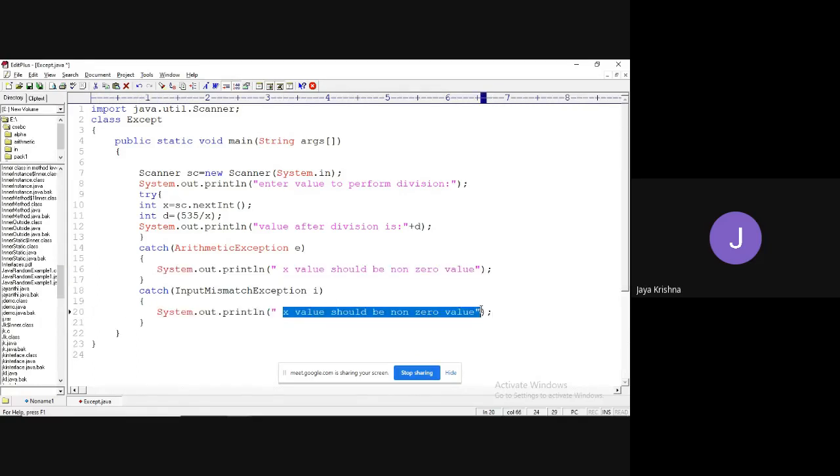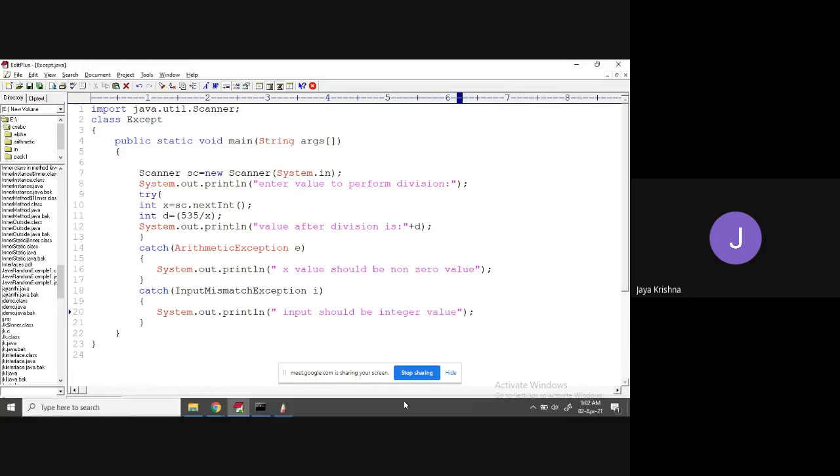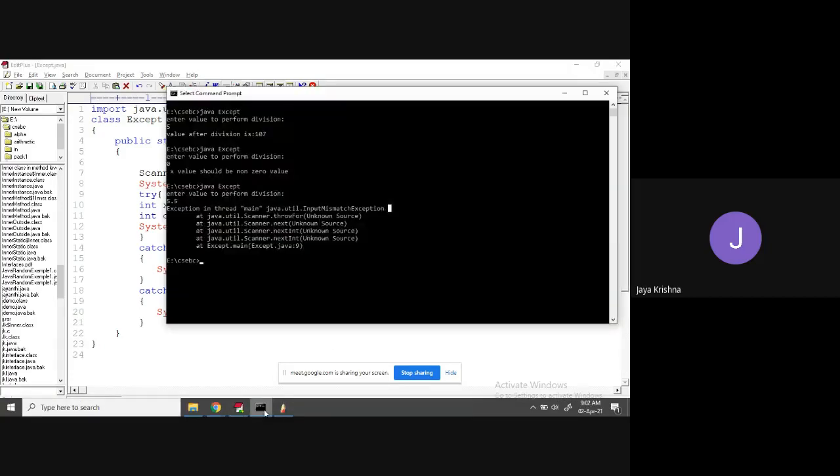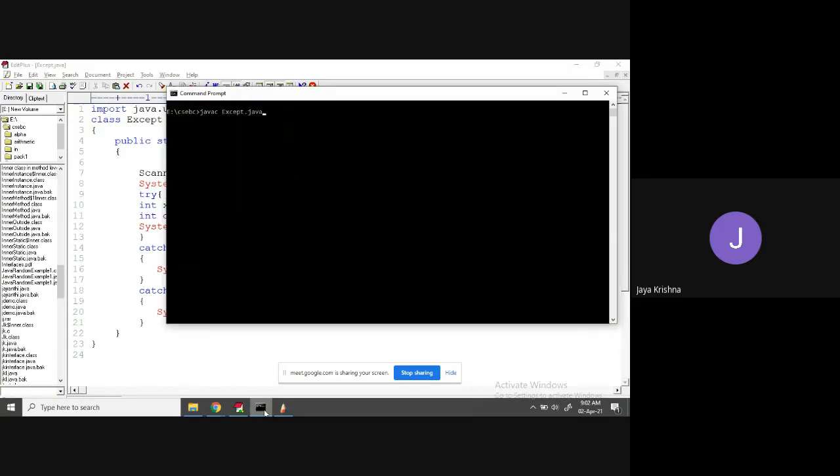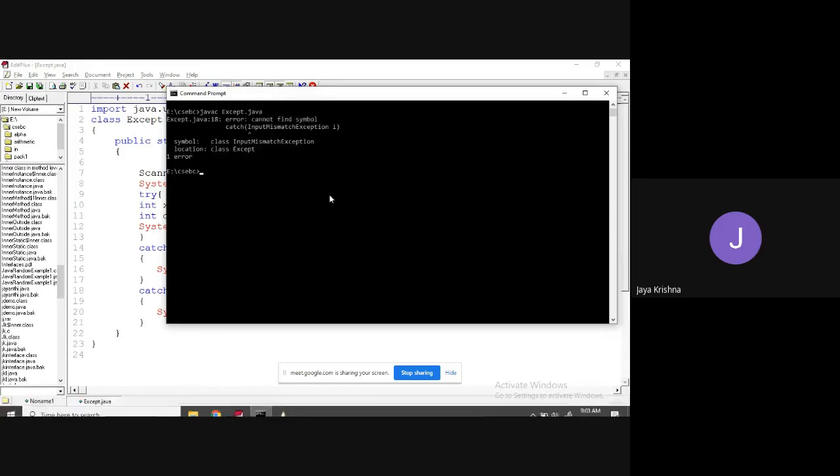System.out.println, I'm going to add: input should be integer value. Okay, fine. Now let me compile. Okay, so InputMismatchException class cannot find the symbol. Yes, see, observe here, guys.